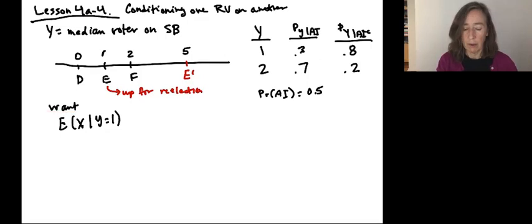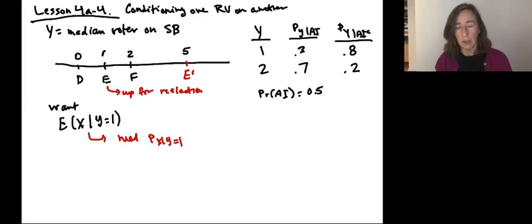So, okay, we know how to do this. What we need here are the probabilities of X conditional on Y equals 1. And that's how all of this conditional moment stuff works, just making sure that we're using the probabilities that correspond to whatever environment we're thinking about, and the outcomes just are what they are. So what we need is these probabilities.